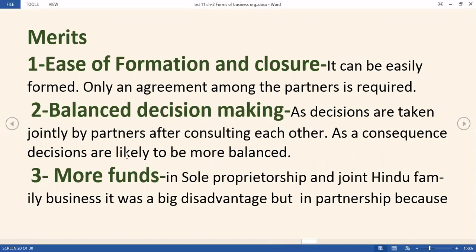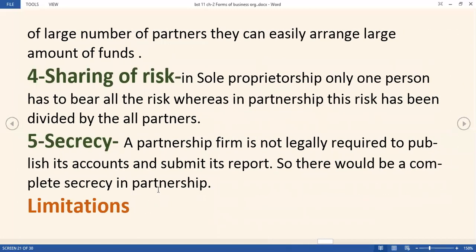The decisions are likely to be more balanced when we are consulting with each other. So in sole proprietorship, that was a drawback because we cannot consult, a single person was there, but here we are having more than 2 persons. So the decisions can be good at once. Now more funds: as in sole proprietorship, a single person was there. Now we are having more than 2 persons. So definitely the resources of funds can also be increased.